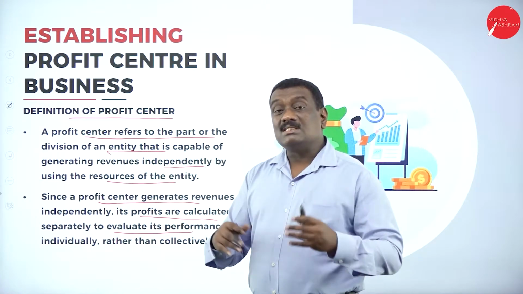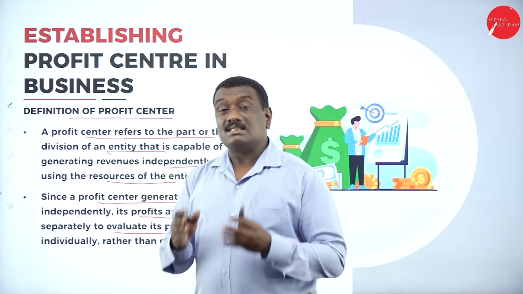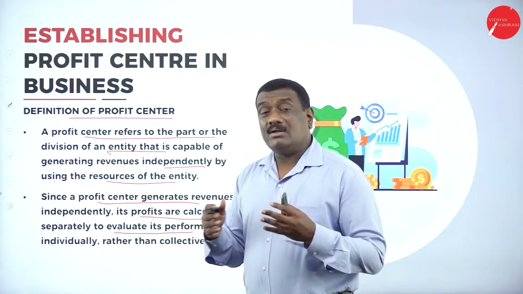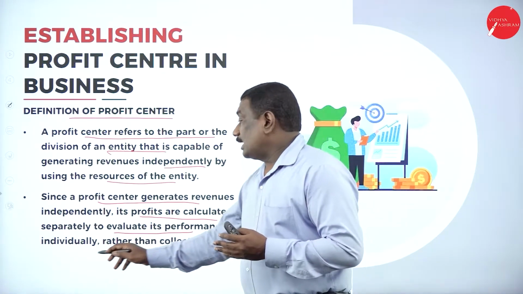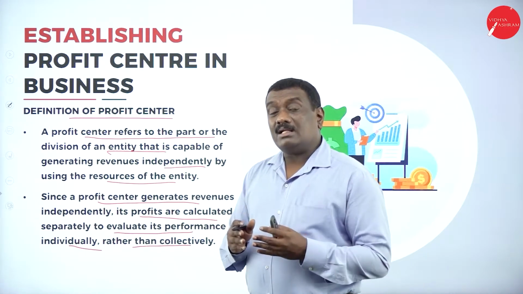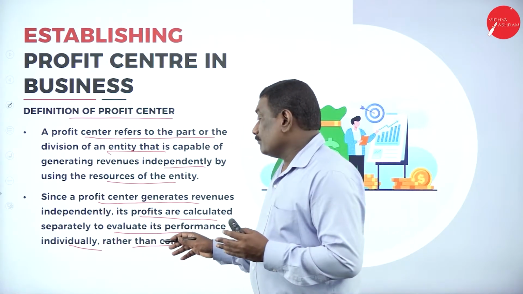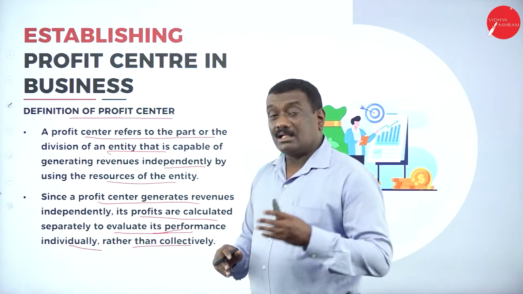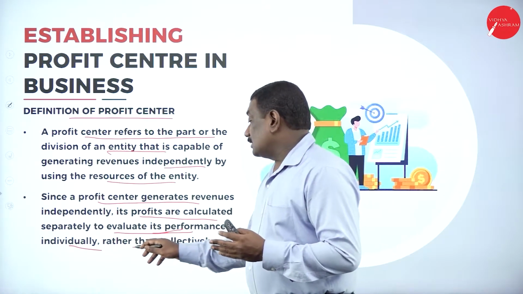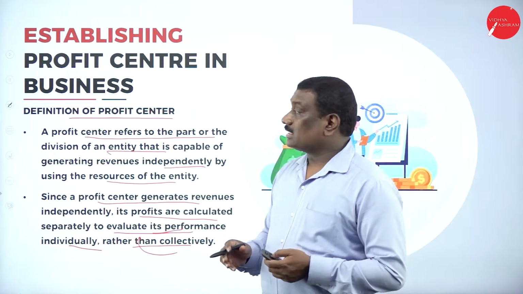The profits or revenues generated in that particular company are evaluated separately, or measured separately, in order to find out the performance of that particular individual doing the work, rather than collectively, rather than taking everything into consideration for profit calculation.